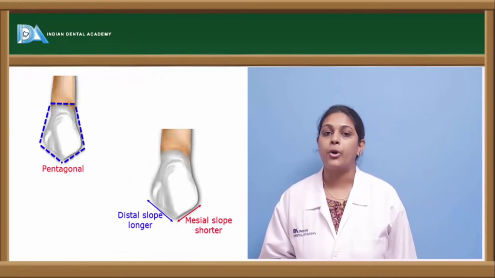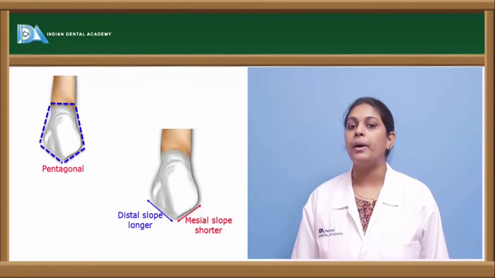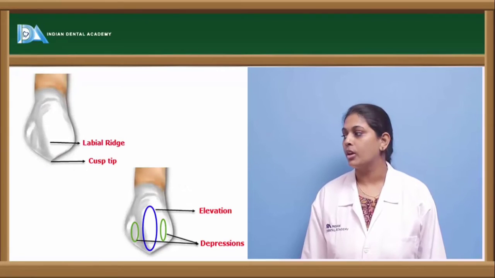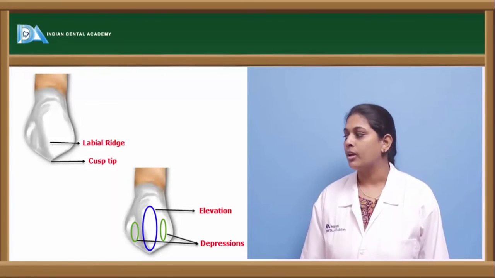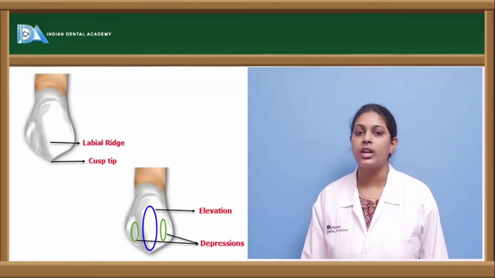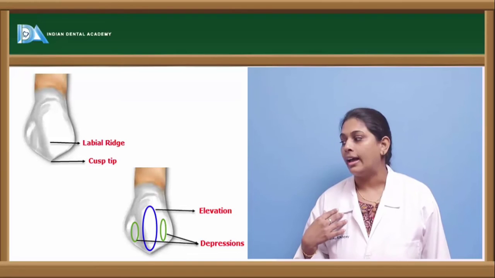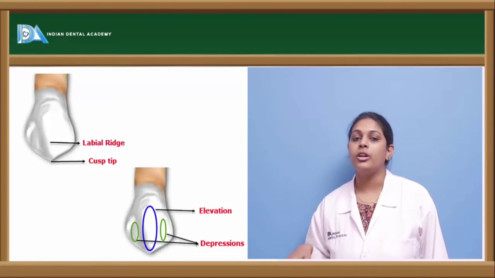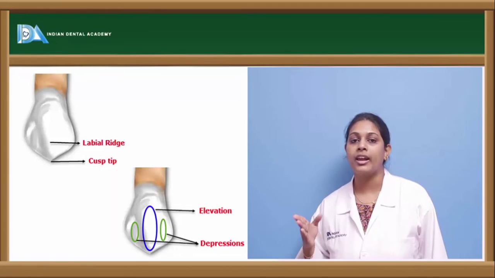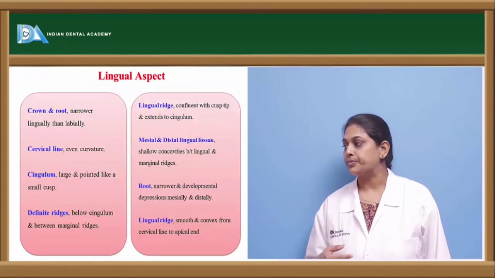The crown approximately shows a pentagonal structure with a longer distal slope and a shorter mesial slope. The labial ridge is usually pointed towards the cusp tip, and we also see an elevation at the junction of the middle and cervical thirds. At the incisal third, we find depressions because of the properly raised middle lobe ridge.